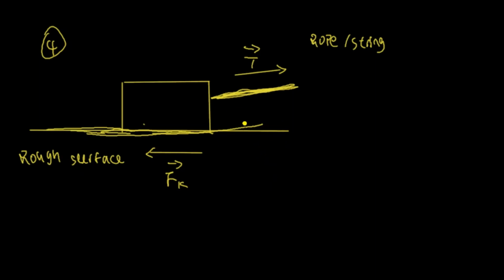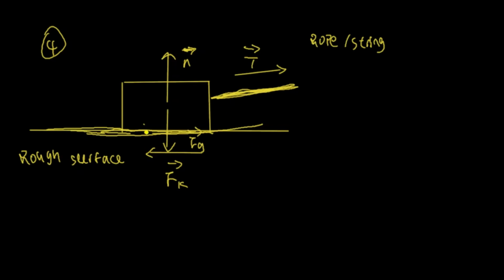And of course, you can also see that there must be a normal force of the floor acting, and then a gravity force acting down here. So this is a normal force, the surface is acting up on the object. And of course, the gravity force is pulling the object down, so that it stays there. But if you add up these four forces, whether it's 0 or not, I don't know.